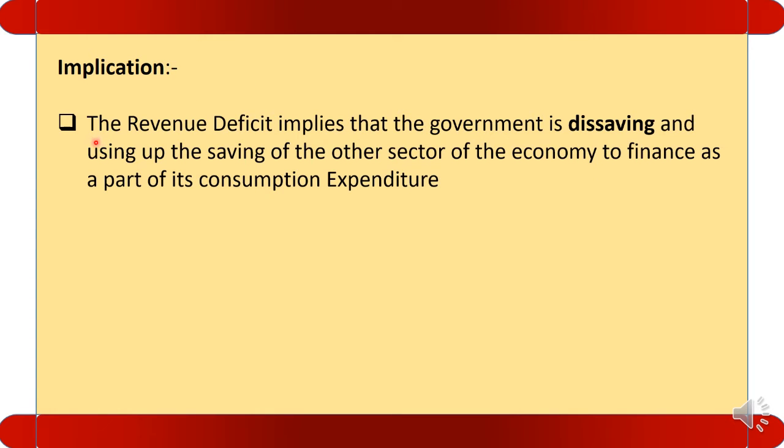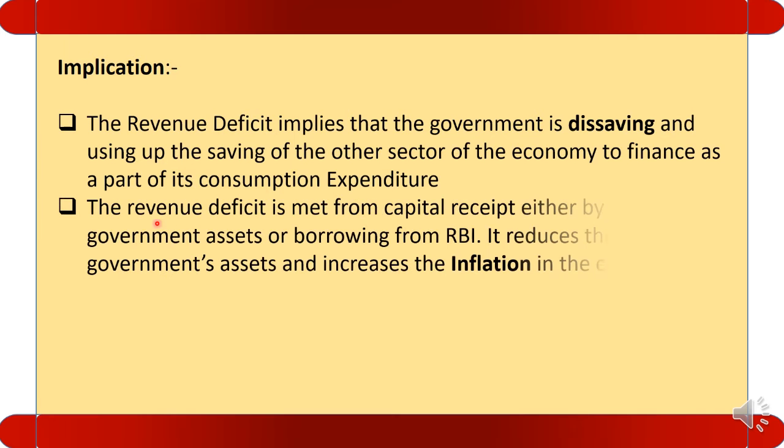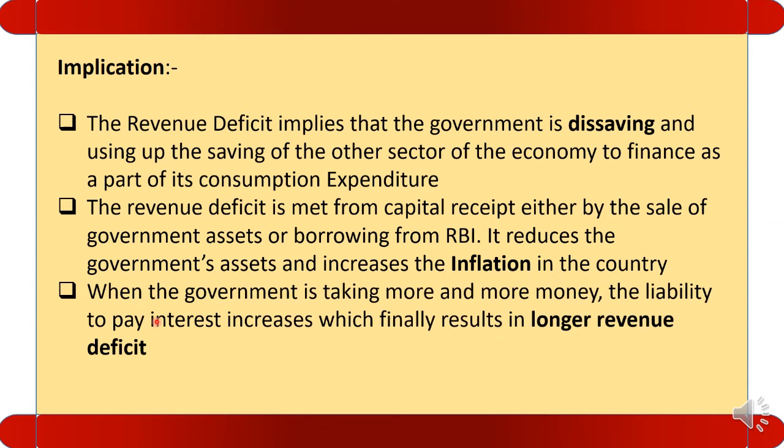The first implication is, the revenue deficit implies that the government is dissaving and using up the saving of other departments of the economy to finance a part of its consumption expenditure. Next, the revenue deficit is met from the capital receipt either by the sale of government assets or borrowing from RBI. It reduces the government asset and increases the inflation in the country. The next is, when the government is taking more and more money, the liability to pay interest increases, which finally makes the revenue deficit wider.